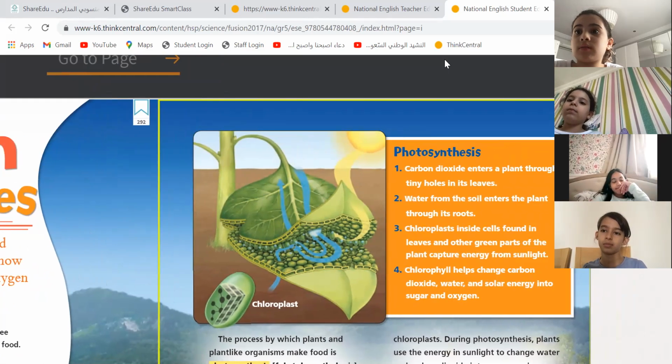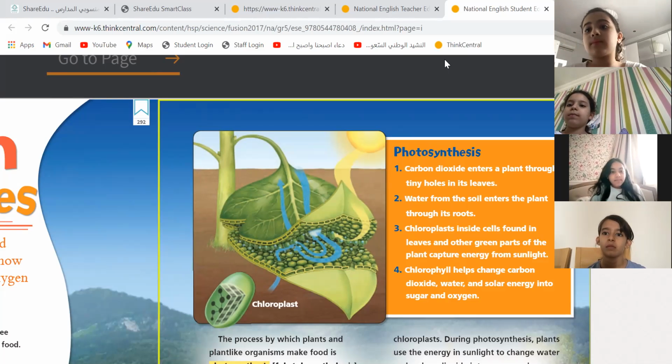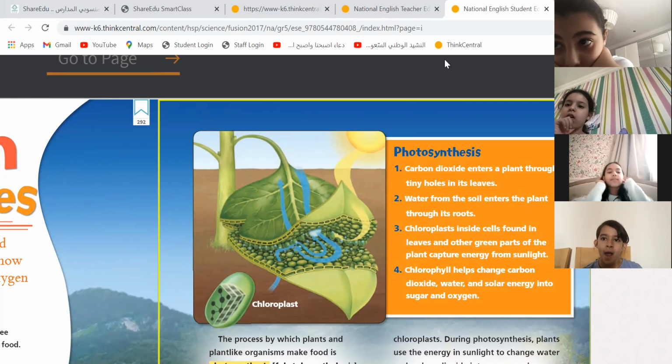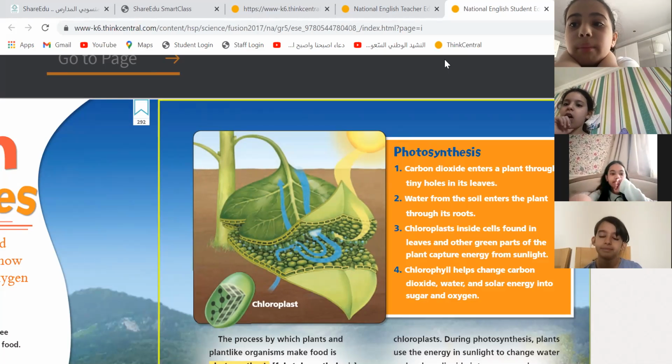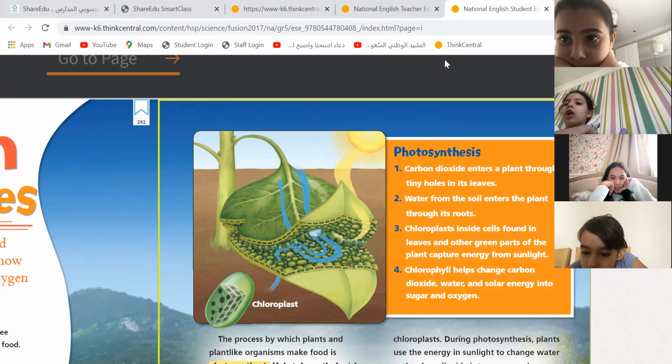We said that the leaf makes the food for the plant and it uses the process photosynthesis. First of all, carbon dioxide will enter the plant. From where? From the holes in the leaf. After that, it needs water from the soil to enter the plant. From where? From the roots, definitely. Then, when you have carbon dioxide and water, who's gonna make the food? Look at the green dots. The chloroplast. Excellent, excellent. We call it the chloroplast.